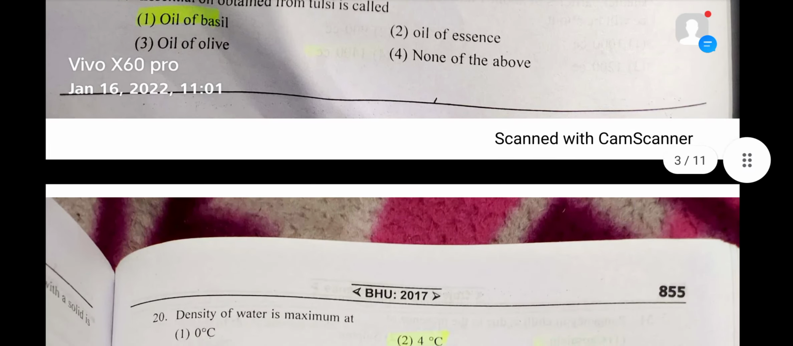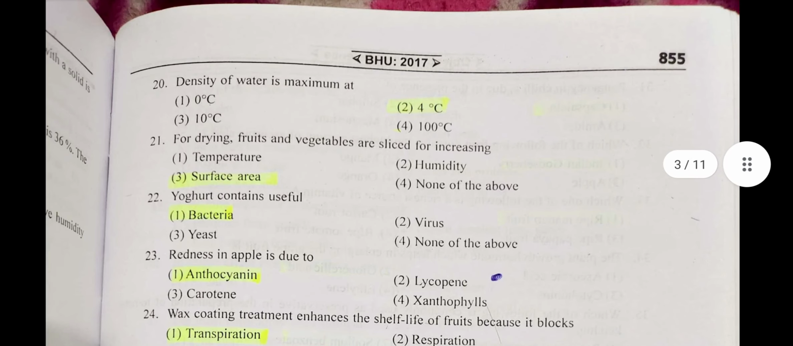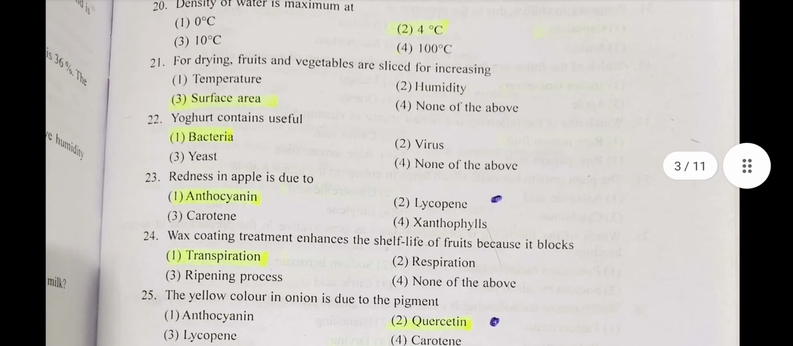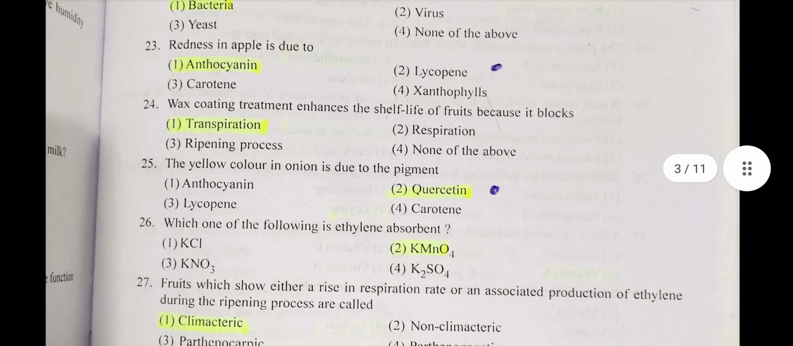Now question number 20. Density of water is maximum at? Answer: 4 degrees centigrade. Question number 21. Fruits and vegetables are sliced for drying to increase? Answer: surface area. Question number 22. Yogurt contains useful? Answer: bacteria. Now question 23. Redness in apple is due to? Answer: anthocyanin. Question number 24. Wax coating treatment enhances the shelf life of fruit because it blocks? Answer: transpiration.